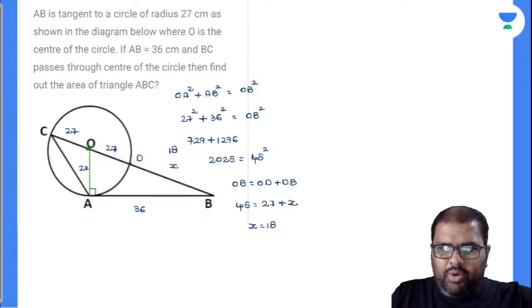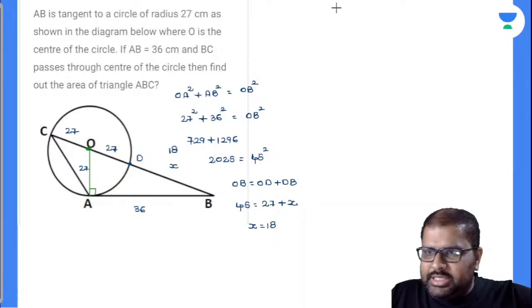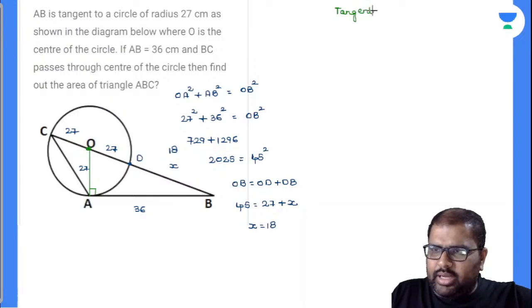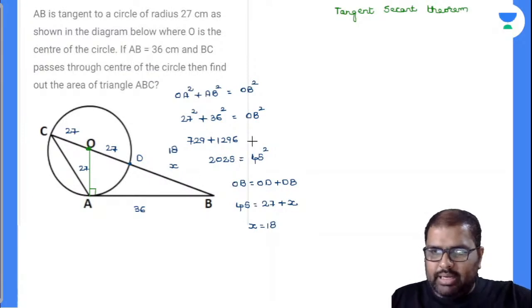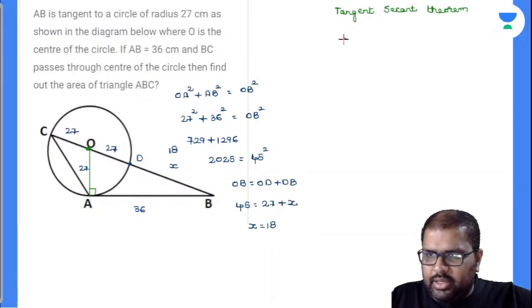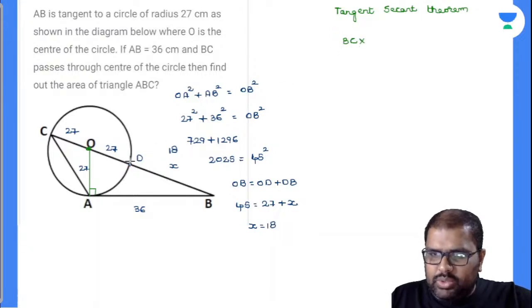And I can solve it in one more way also. Are you observing the tangent secant theorem? Just for the sake of knowledge, I am giving you all the approaches. Later on, you can use whatever you want. We can solve it using the tangent secant theorem also. We have solved many questions with this tangent secant theorem. See here, AB is the tangent, and BC is nothing but the secant. So by the tangent secant theorem, BC into the tail end part which is outside the circle, DB, is nothing but equal to AB square. Am I right or wrong? So how much is the BC value? 27 plus 27 plus X, 54 plus X.